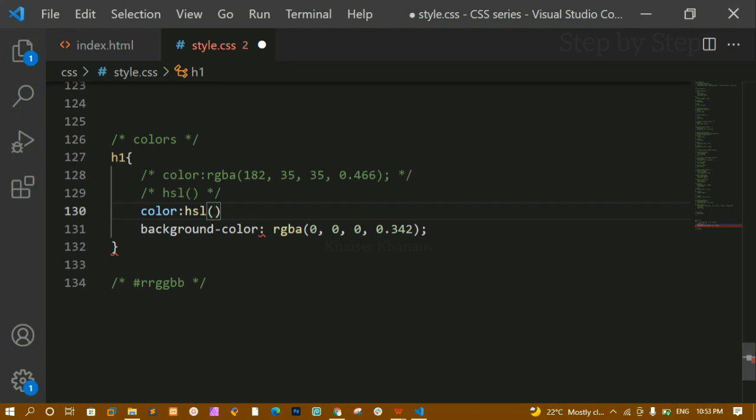So let's see an example here. Now for HSL, let me just write here 0. From 0 to 360 I can select any value, and basically 0 is for red, 120 is for green, and 240 is for blue color. Here I am just going to give 0. Then next let me write here 50%. 50% is nothing but a mix of black color, so it will be like a dark grey color. Then here I am just going to give 100%, which is completely white. You can see the color is being changed to white color.